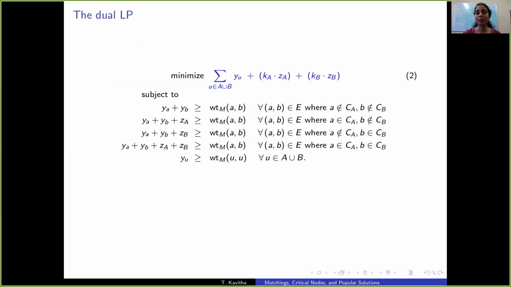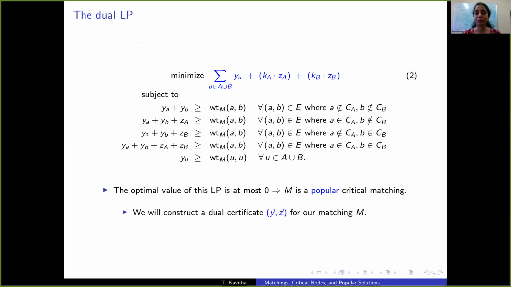Let's look at the dual LP. So the constraints say all edges have to be covered, where being covered is captured by this sum on the left-hand side. All self loops have to be covered. Subject to these constraints, we seek to minimize this sum. If we show that the optimal value of this LP is at most 0, then it implies that M is a popular critical matching. No critical matching defeats it. So we'll construct such a dual certificate for our matching M.